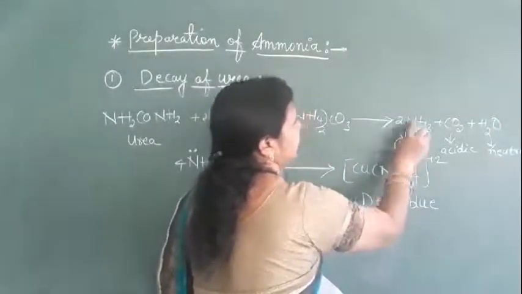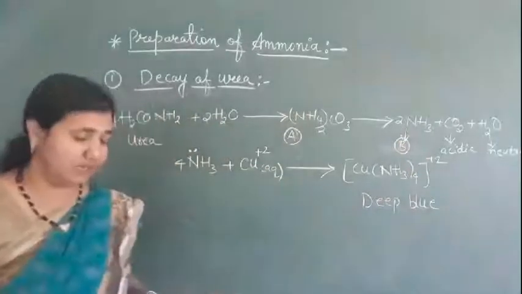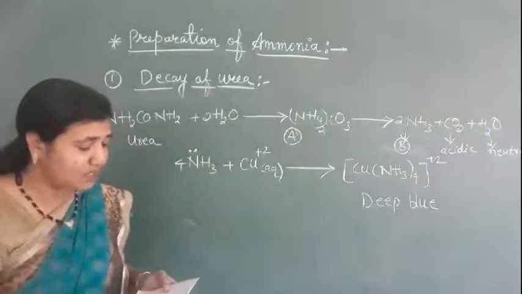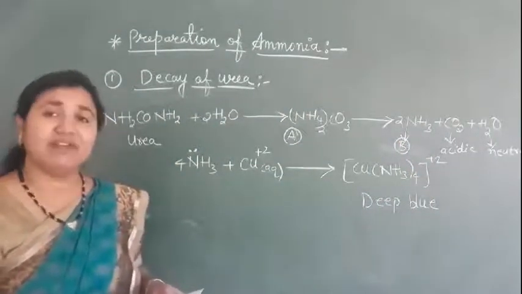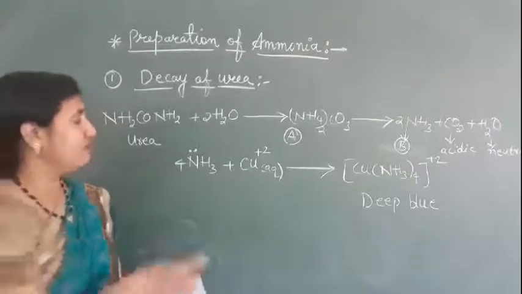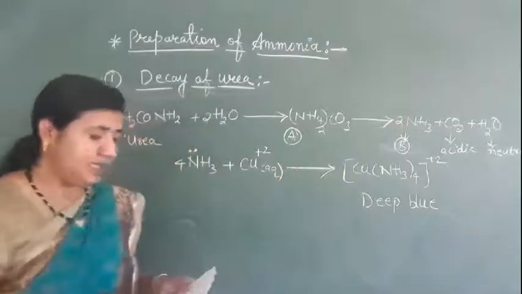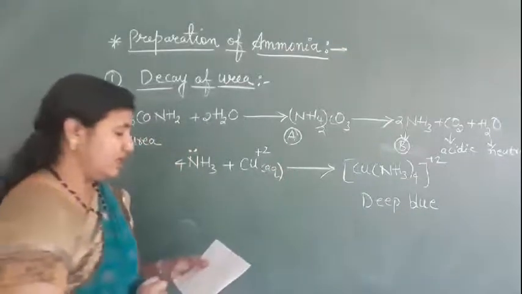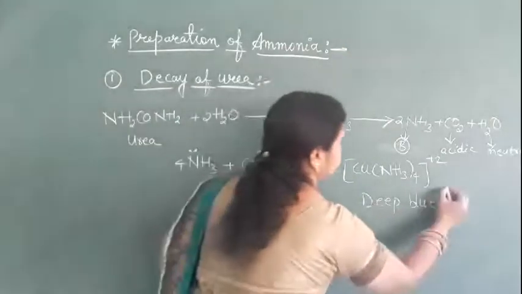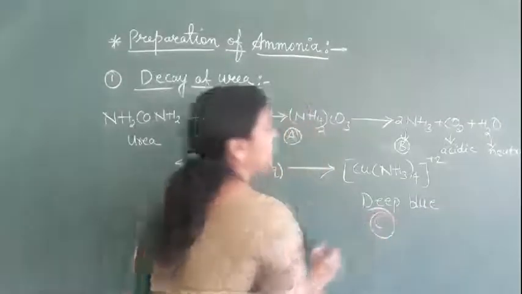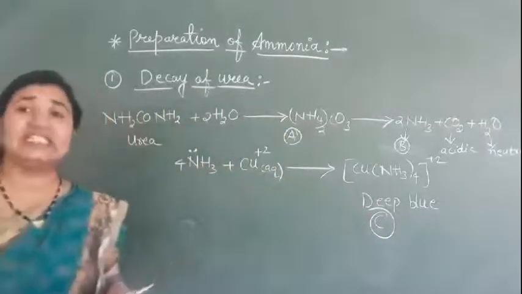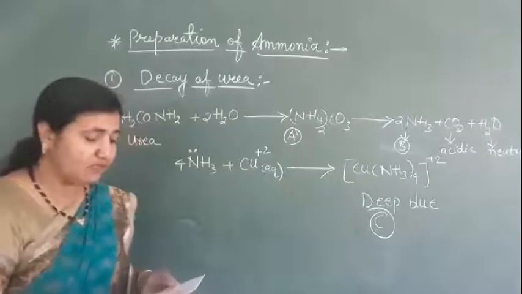Ammonia is B. Next, when passed through Cu plus 2 aqueous solution, deep blue colored solution C is formed. So this is C, the deep blue colored solution. What is the formula?